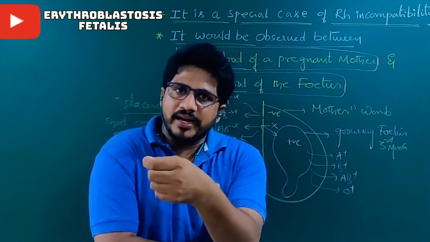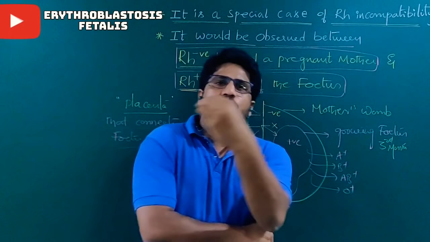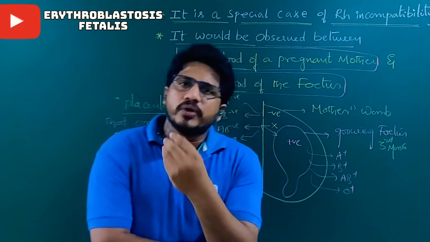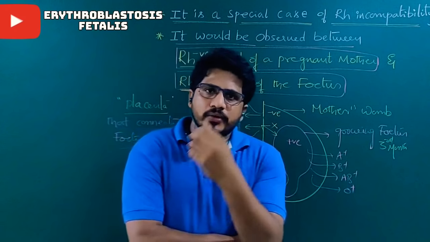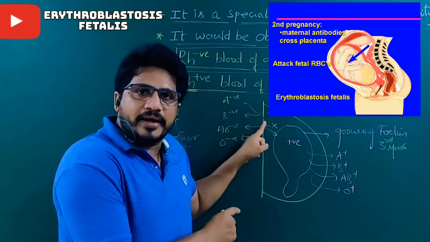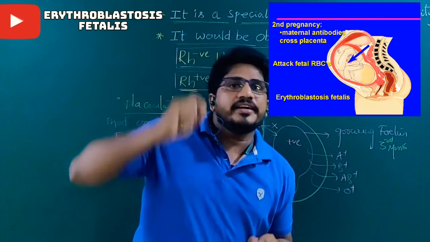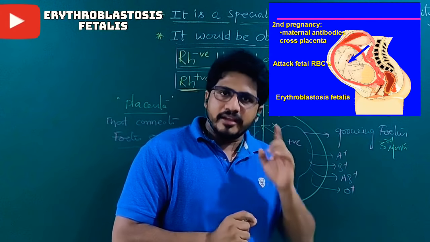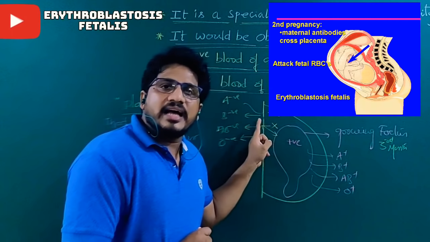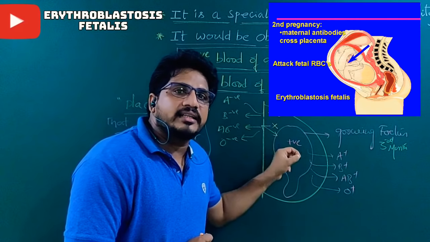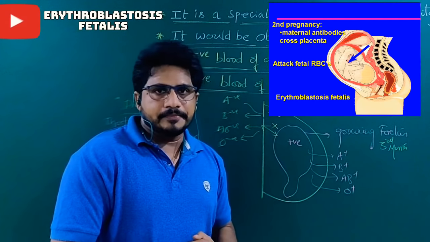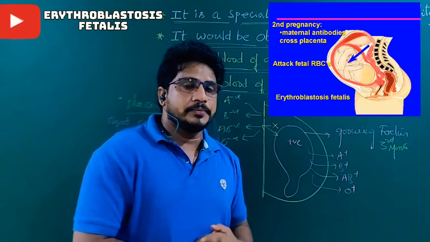They diffuse from the blood, just like how nourishment goes from the mother to the fetus, how oxygen goes, how so many proteins go. Blood will not mix, but these antibodies are already prepared because of the first fetus. If the first fetus is Rh positive, then these antibodies will go and contact the RBC of the second fetus if the baby is positive.